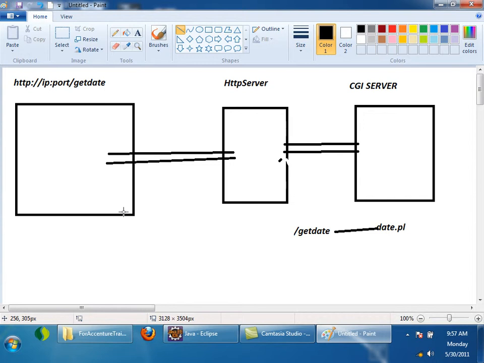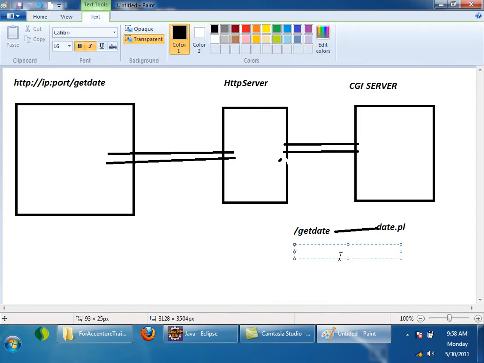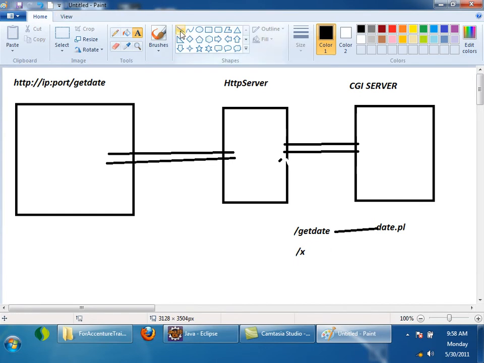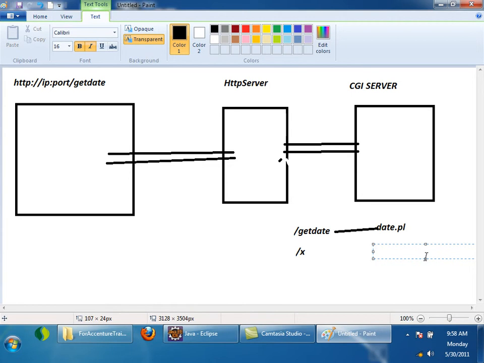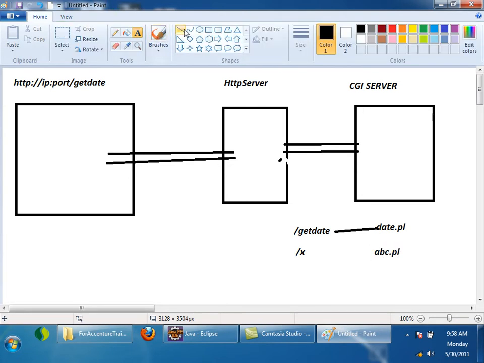Like that, I can write a lot of .pl files, and I can map every URI with a Perl file, right? So now what I can do is another thing. See here, I can write something like for /x, I can make it point to something like abc.pl.